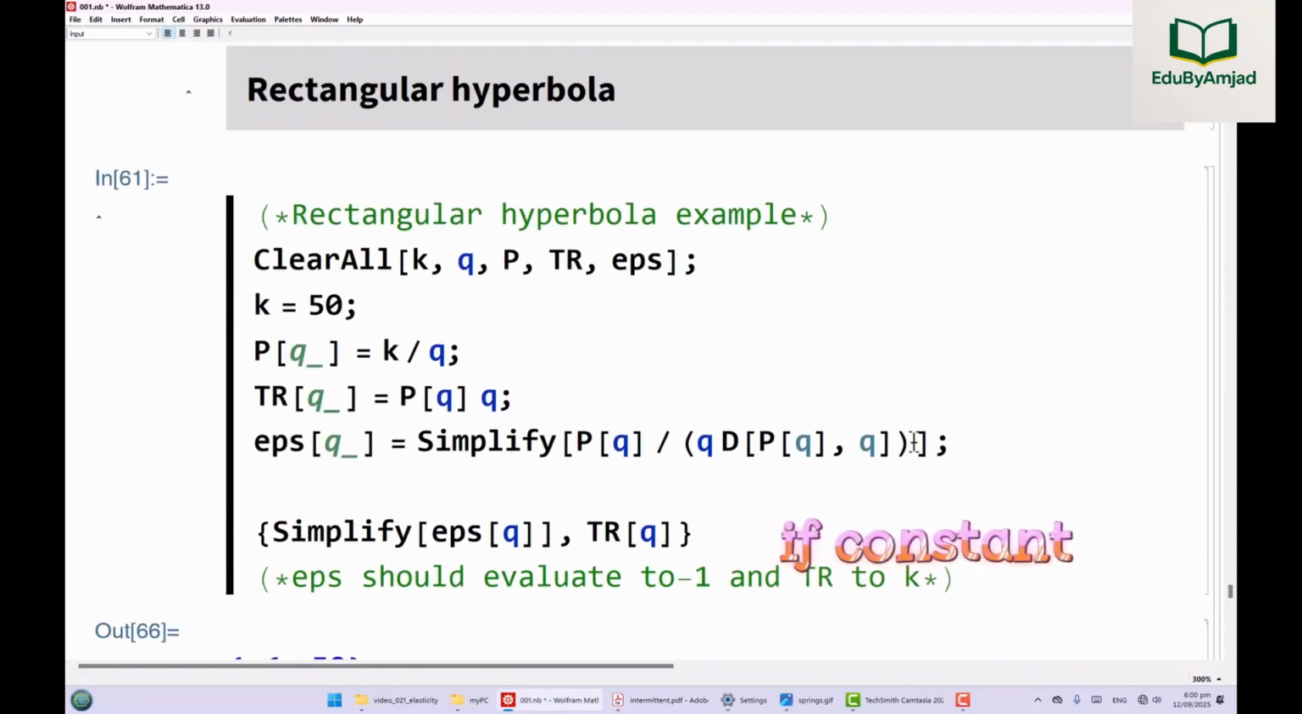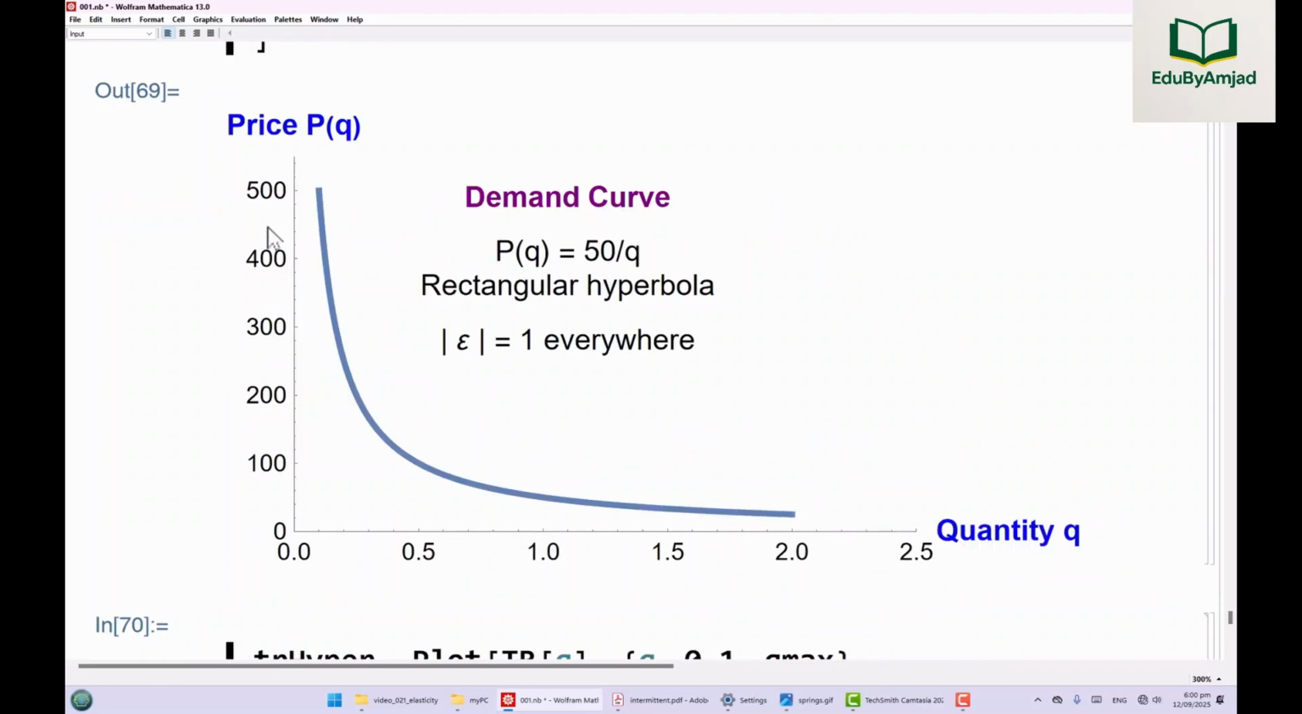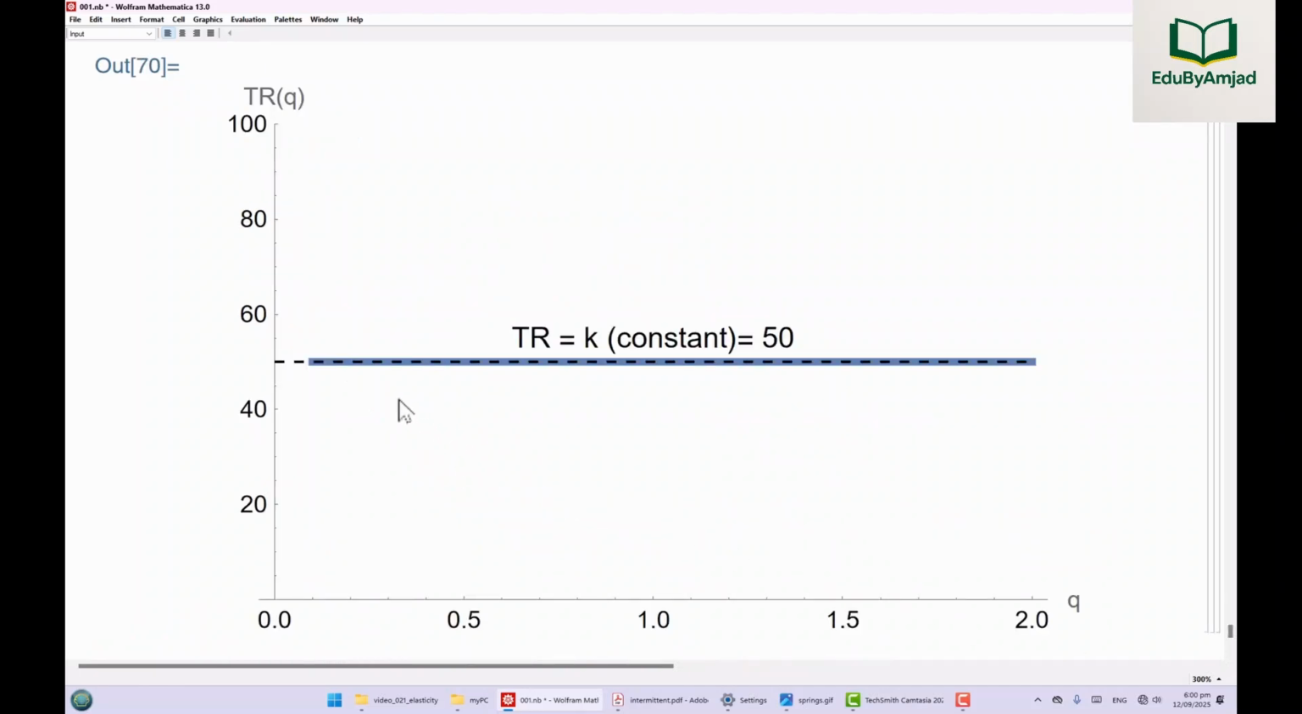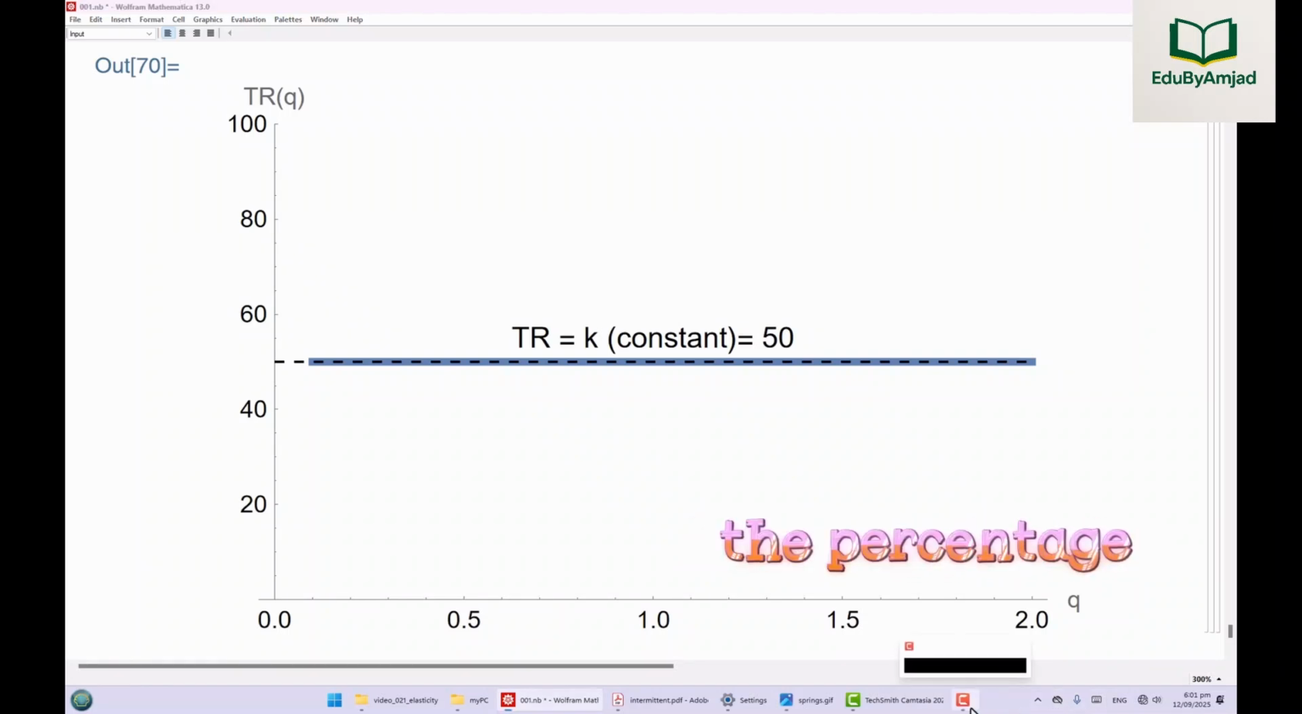For example, if constant K equals 50, the rectangular hyperbola is shown. Notice that total revenue is a horizontal line. Revenue does not change with quantity. That makes sense because unit elasticity means the percentage change in quantity exactly offsets the percentage change in price.